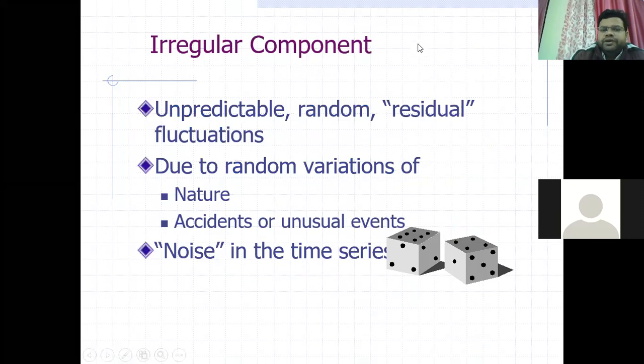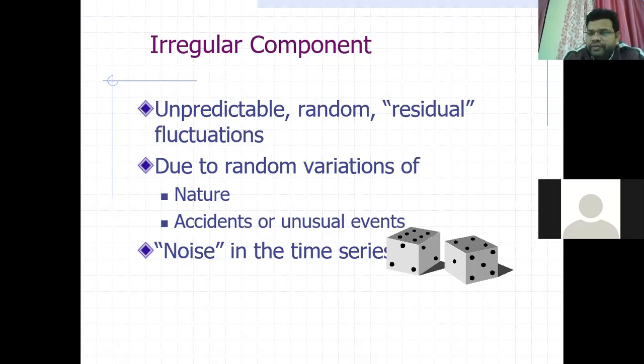So irregular component, as I was told, these are out of the control of human hands. We have no control on these components. These are unpredictable, random, residual fluctuations. These are the error component. Just like due to random variations of nature, accidents or unusual events, or noise in the time series.